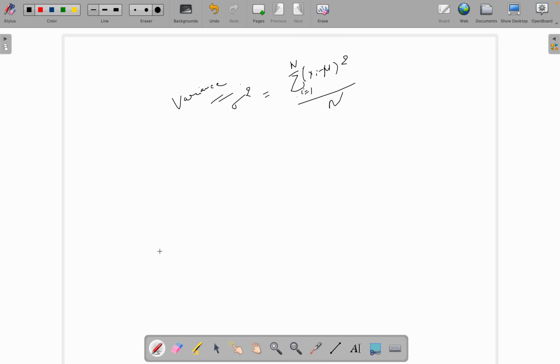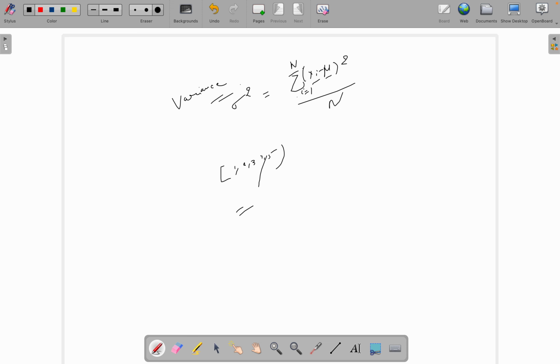If I have some values like 1, 2, 3, 4 and 5, you can see that we are subtracting the mean value, squaring, and dividing by n. This will be your variance for each data point.